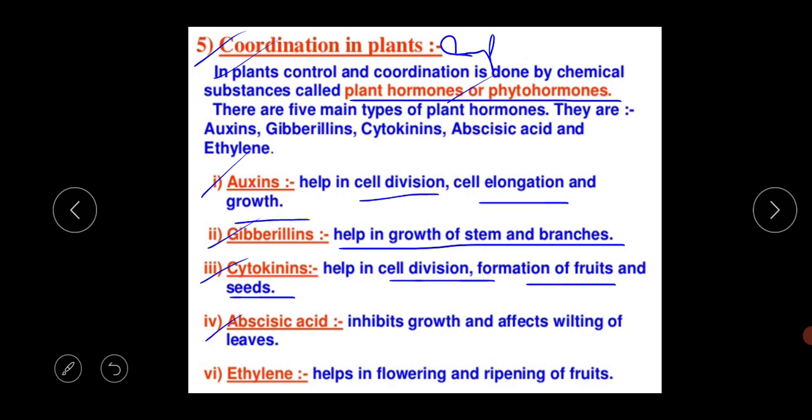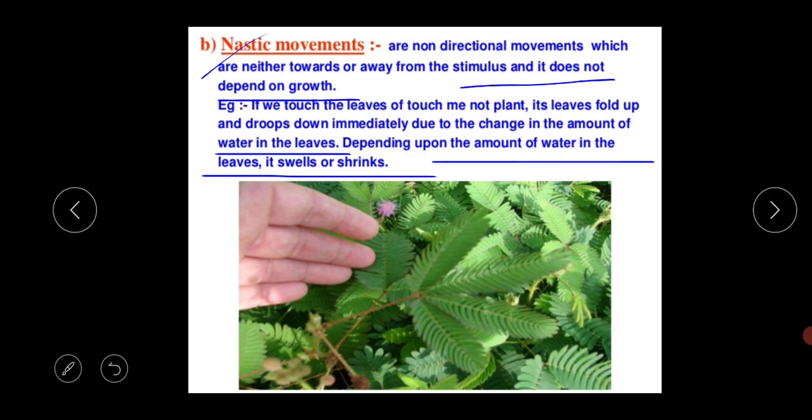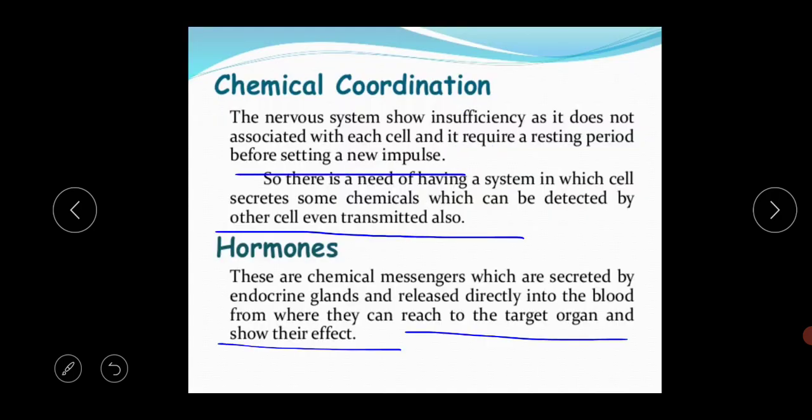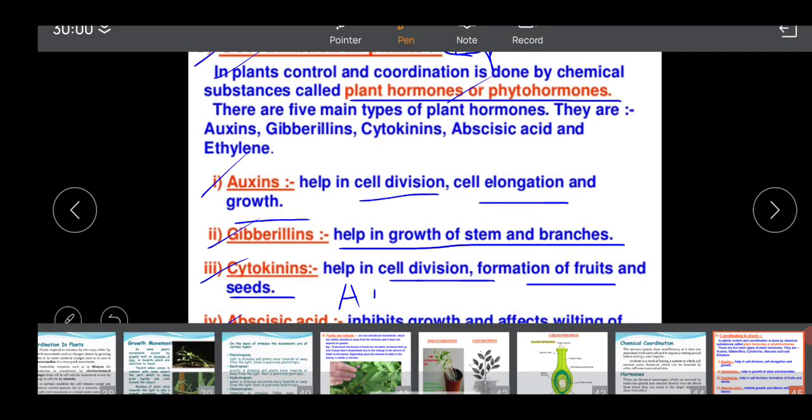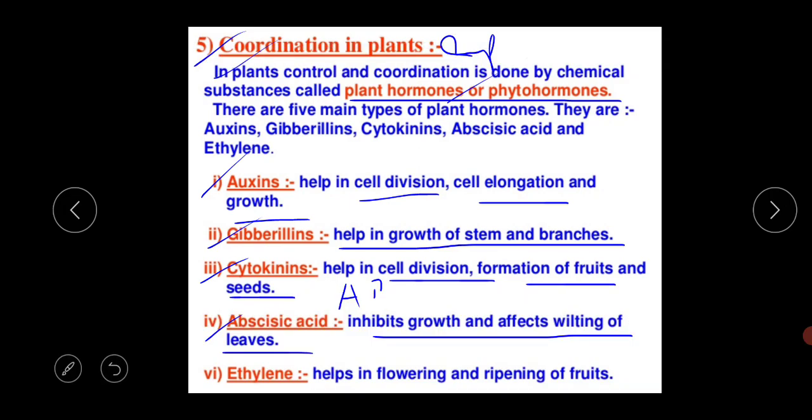Next is the abscisic acid. What is its basic function? It inhibits the growth and affects the wilting of the leaves. The short form of the abscisic acid is ABA. This is very important for your exam, so write it in this way: the short form of the abscisic acid is ABA. And the last one is the ethylene. It helps in flowering and ripening of the fruit.